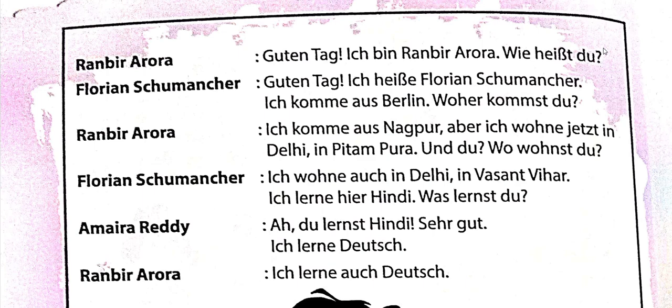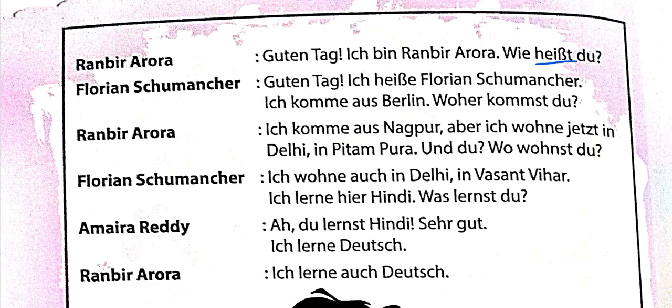If we're using he, she, it, then we'll use kommt. These kind of differences we have already discussed. If it is with du, we add st. But in heißt over here, as you can see, we do not add st because the ß is already a sharp s, so we do not add an s. This is an exception.